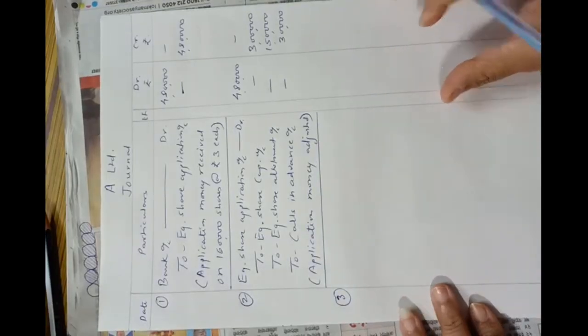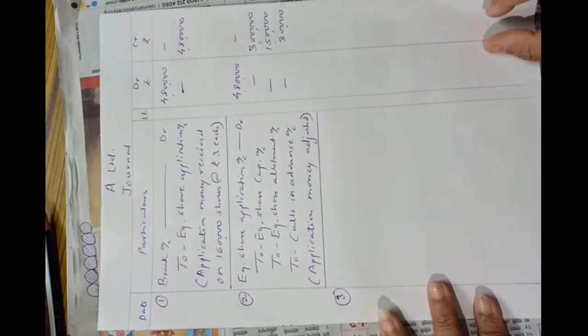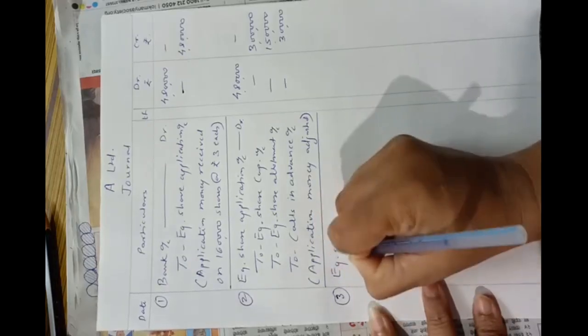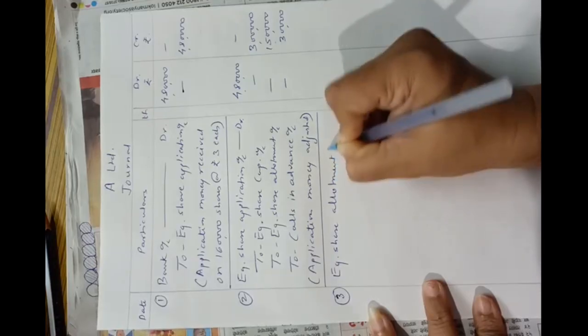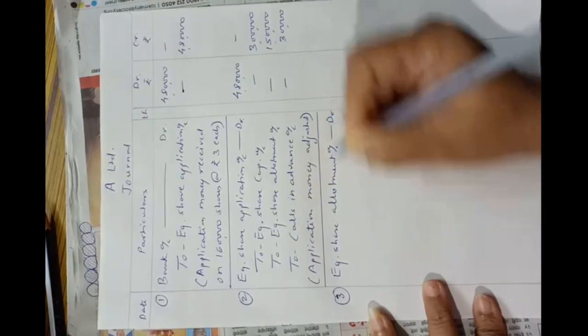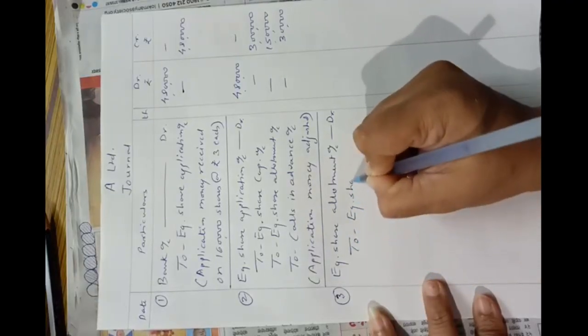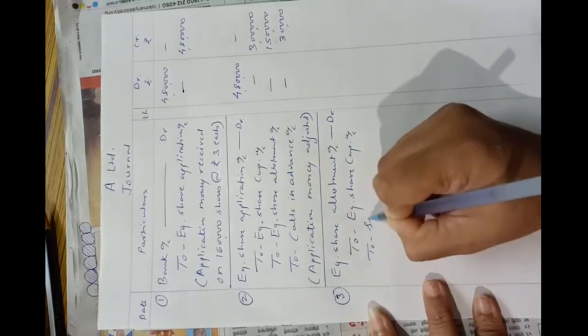Now the third entry will be of allotment money due, and with allotment money due there is security premium. So entry will be equity share allotment account debit to equity share capital account and to security premium reserve account.